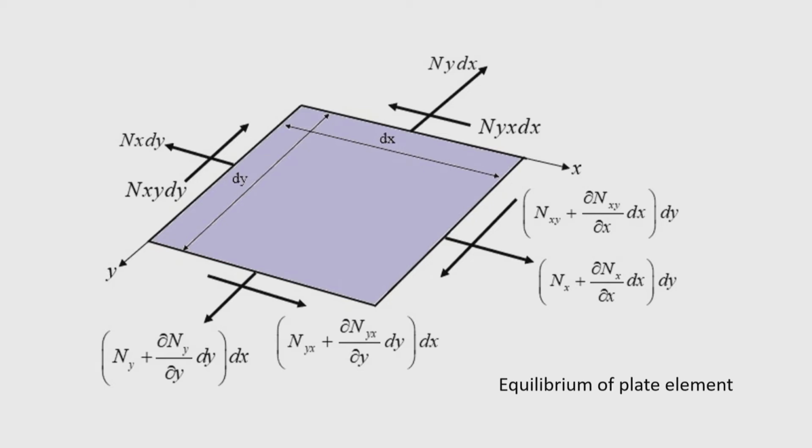If I consider the equilibrium of the forces along the x direction, I can establish an equation of equilibrium. Then resolving the forces along the y direction, I will get another equation of equilibrium.